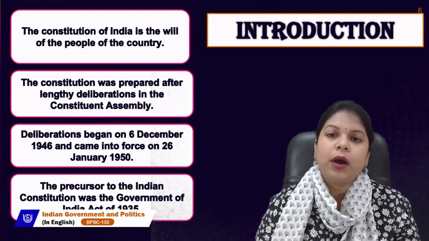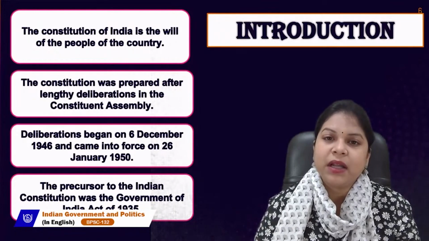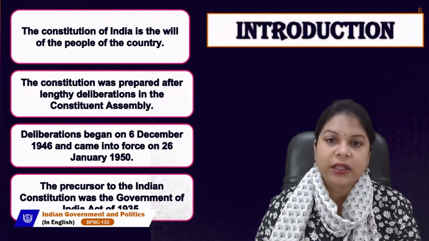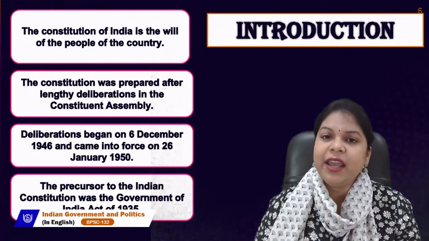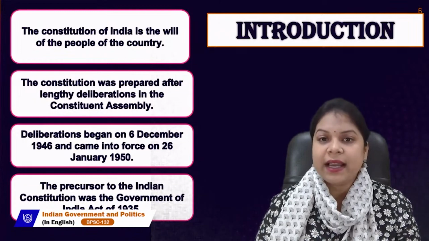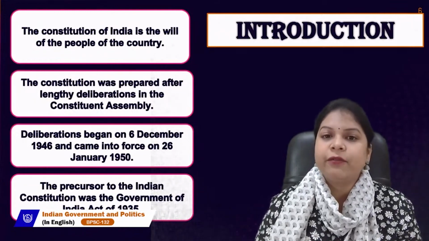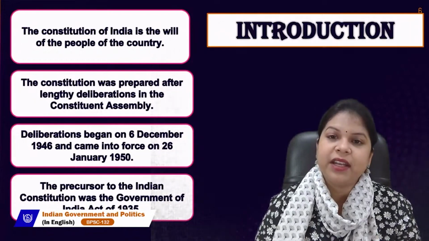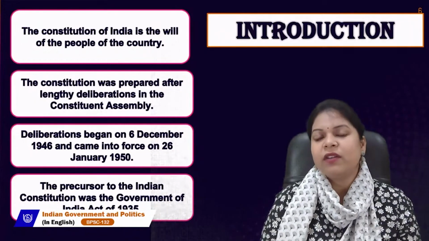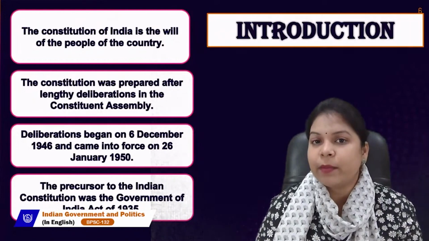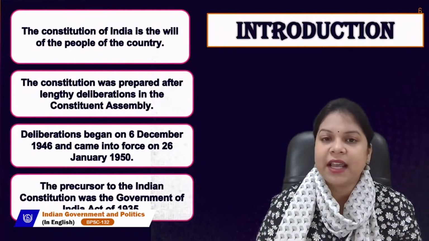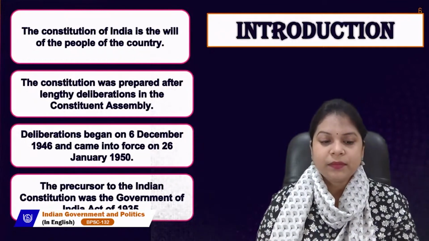So it took around 2 years and 11 months. It started from 6th December 1946 and was ready on 26th November 1949, but it was decided that its enforcement date would be 26th January 1950. So it was completed on 26th November 1949, but came into force on 26th January 1950.